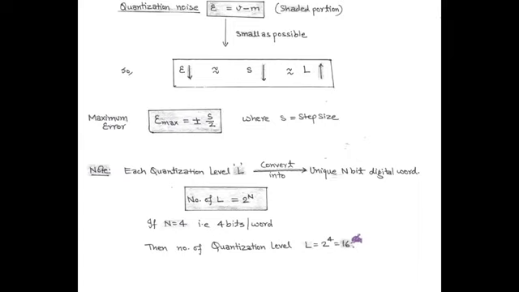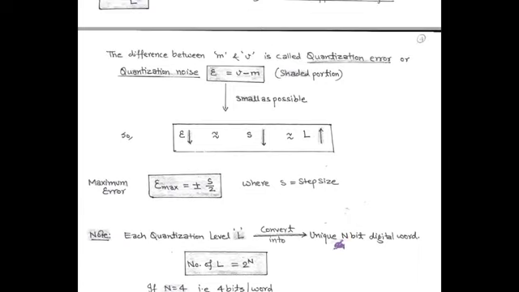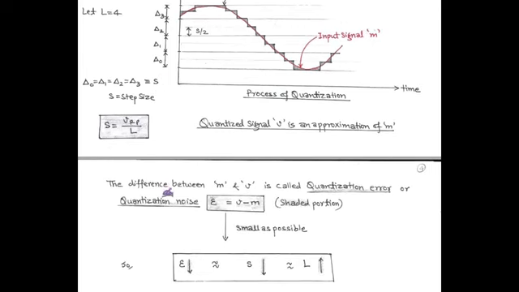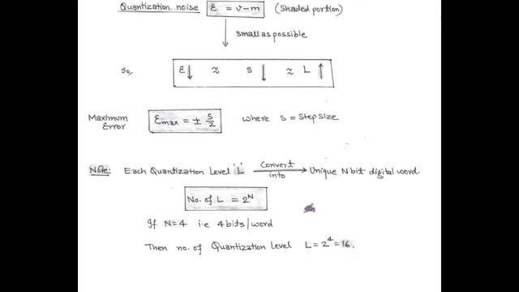So, with the help of quantization process, the sampled signal having continuous amplitude range gets converted into finite amplitude levels, and these are called quantization levels. And each quantization level is again converted into a unique n-bit digital word, according to the formula L equals to 2 to power n. Here n is called number of bits per word.